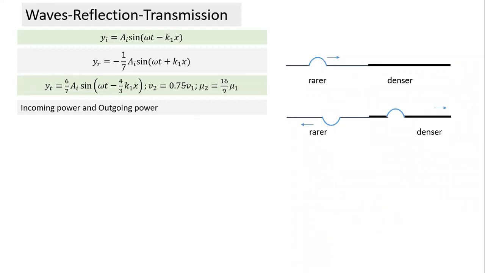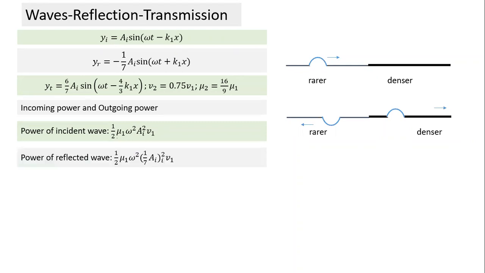V2 was given as 0.75 V1. And based on V1, I have also calculated mu2 in terms of mu1, so that we can write all terms in terms of mu1 and V1. Let's calculate the power of the incident wave. Power is equal to the energy contained in a length equal to the velocity. That's an easy way to remember. And that is equal to 1/2 mu1 omega square ai square V1. That's the power of the incident wave.